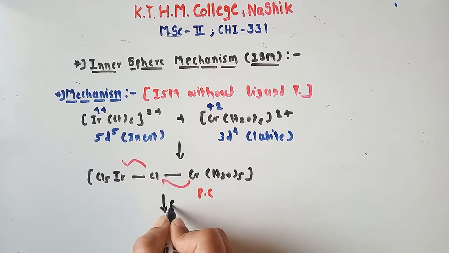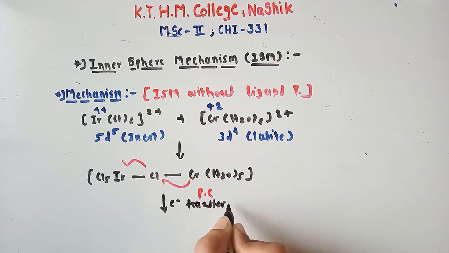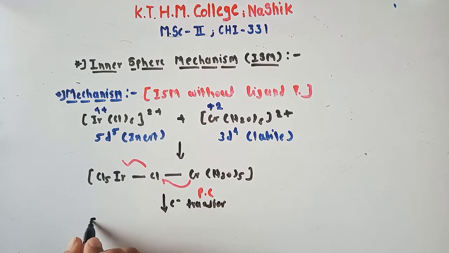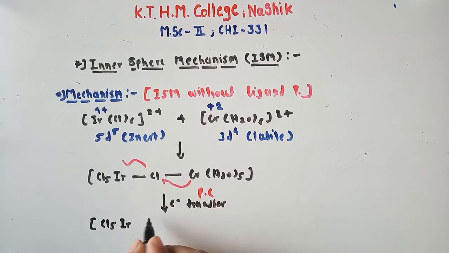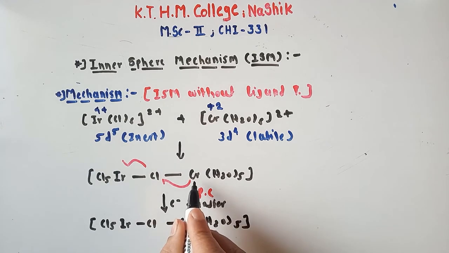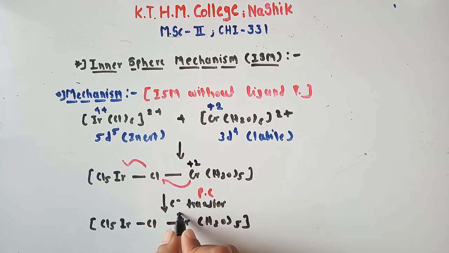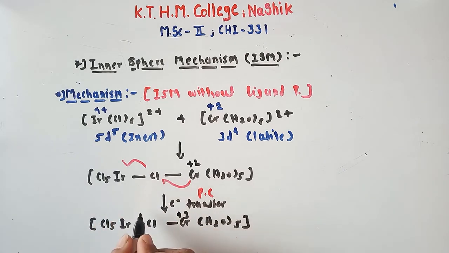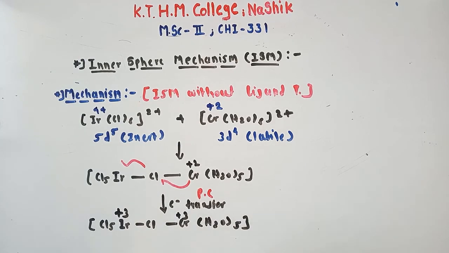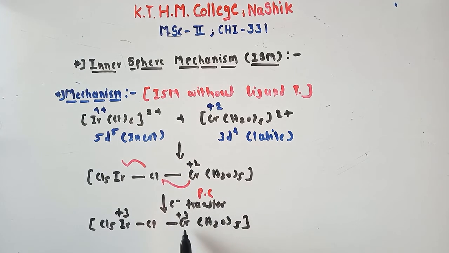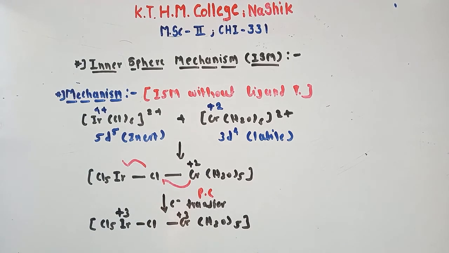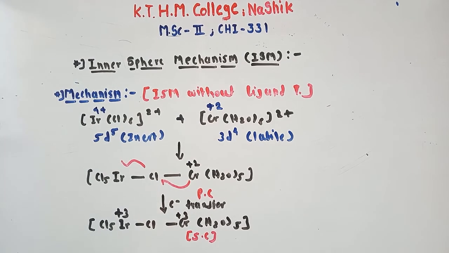Then obviously here is electron transfer, so we can form the successor complex: Cl5 Ir Cl Cr(H2O)5. Okay, since Cr loses one electron, though it carried +2 oxidation state, now this chromium carries +3 oxidation state and iridium carries +3 oxidation state, because it gains one electron from chromium. Okay, this is your successor complex.